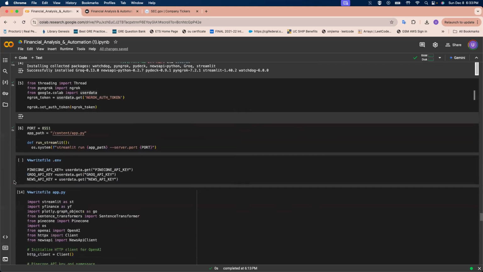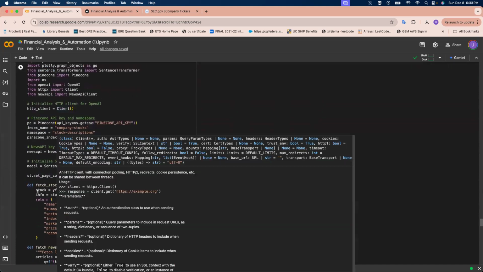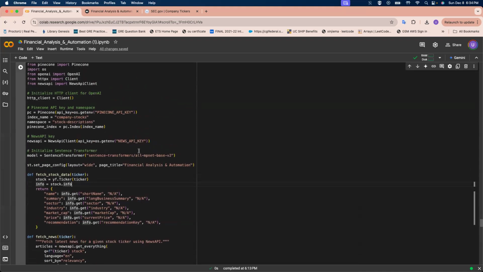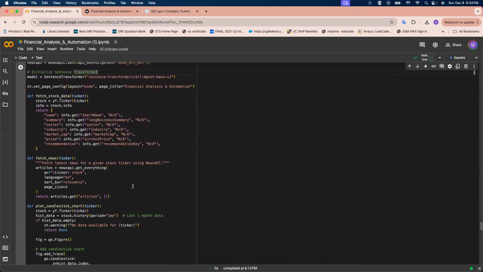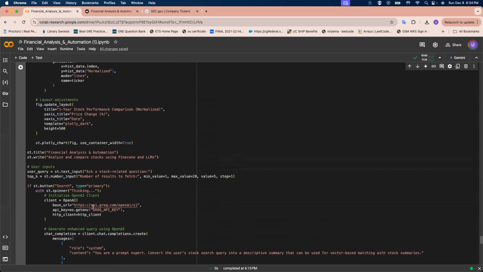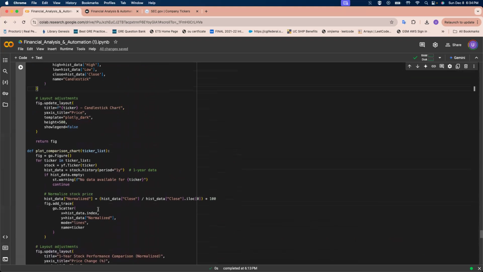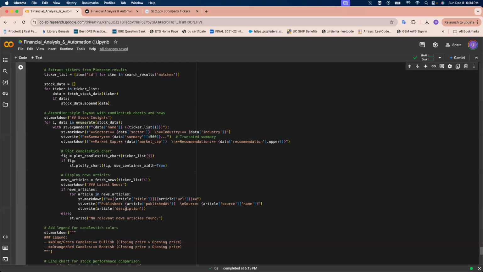Once I've done that, we've also created a Streamlit application which can display all the information that we require, and we also integrate it with the NewsAPI.org API, which provides us with relevant news, which we can append to our LLM's explanation. I've also added some candlestick plots as well as line charts in order to show the comparison of different stocks for that specific query.